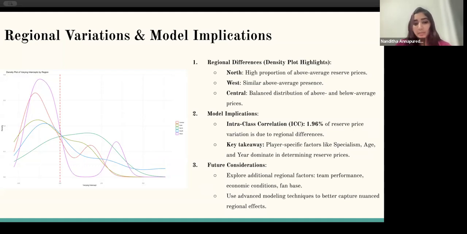This highlights the primary importance of player specific attributes in valuation, and our future work or an extension to the study can expand this analysis by incorporating external regional factors and employing advanced models of analysis.